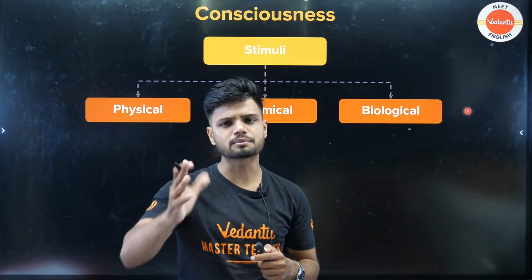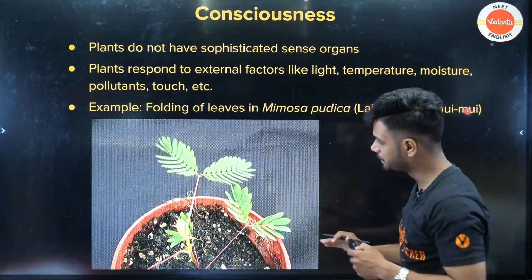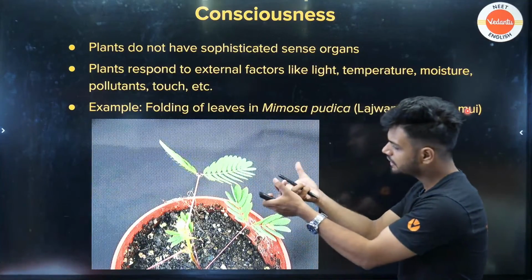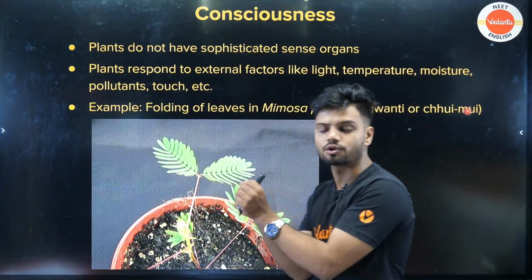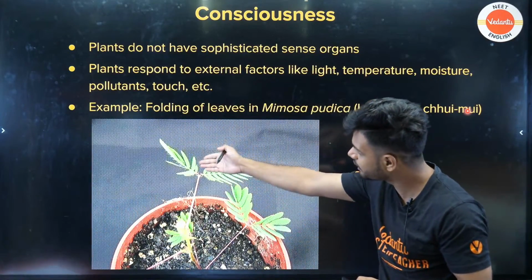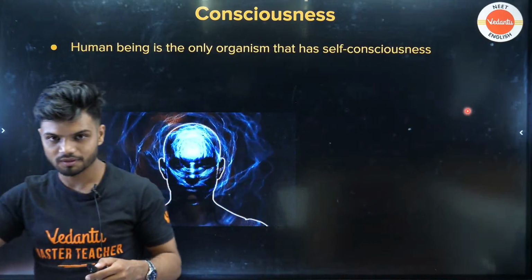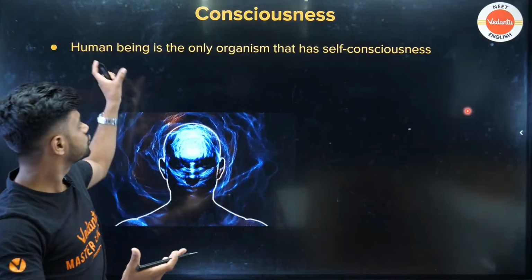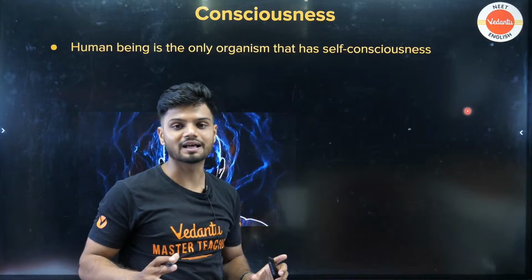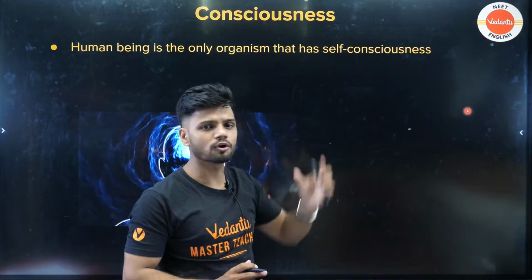Now there are multiple types of stimuli. It can be physical, chemical, or biological. For example, have you seen this plant? As soon as you touch the plant, the leaves will start to close. That is called thigmonastic movement. It is also responding to the stimuli. Now there is one more concept: humans are the only organisms that have self-consciousness. Now, what is self-consciousness?